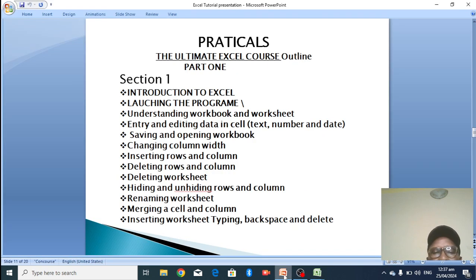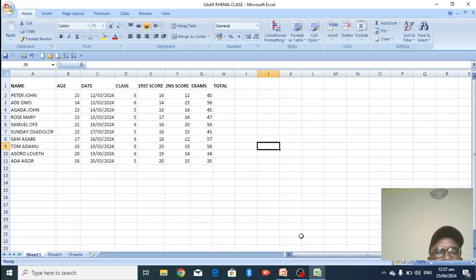Then let's look at the next one, rename. Rename your worksheet. How do I rename my worksheet? This one I call sheet 1, but I don't want to call it sheet 1. I want to put a name.